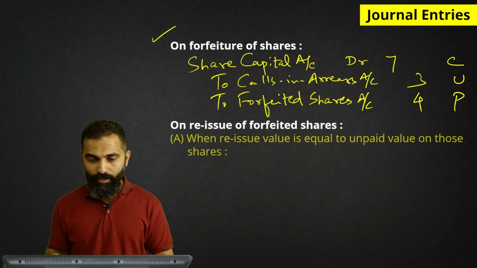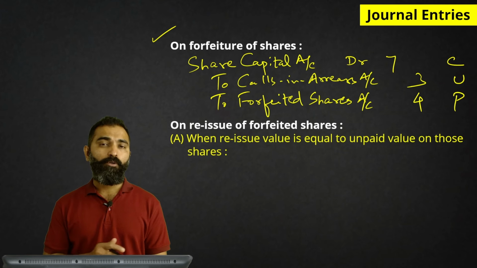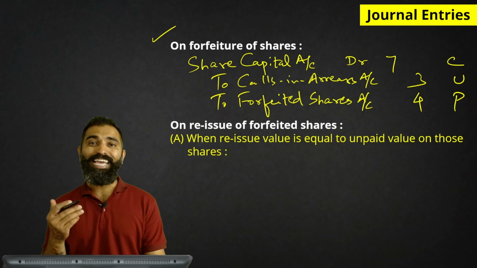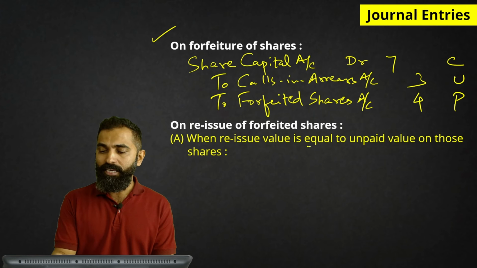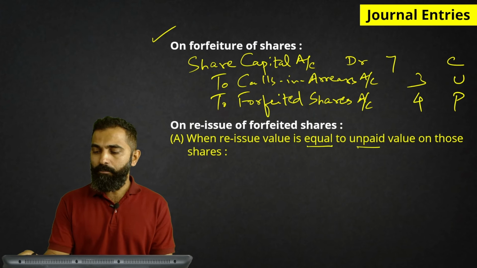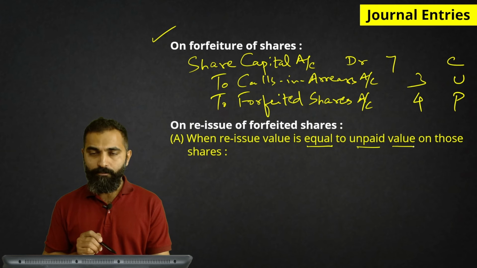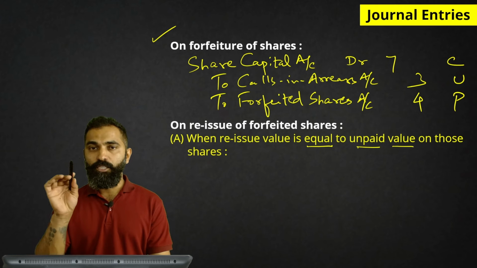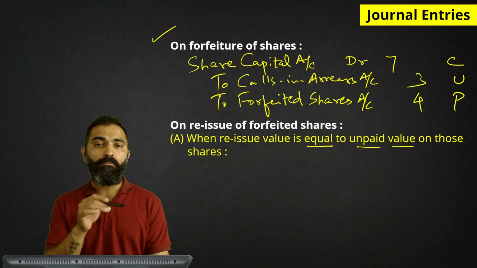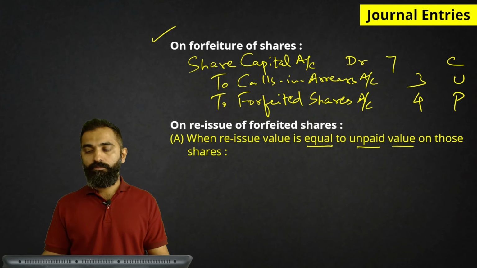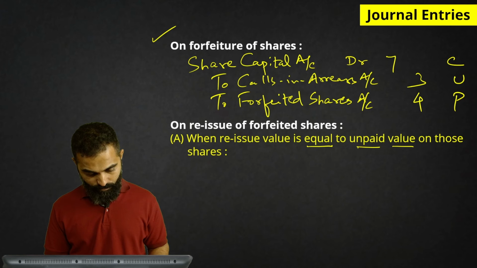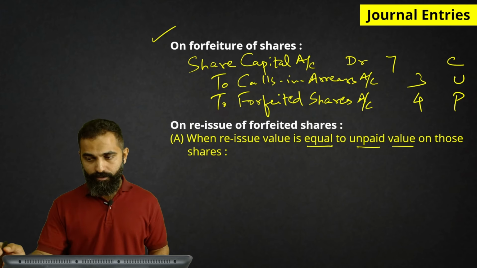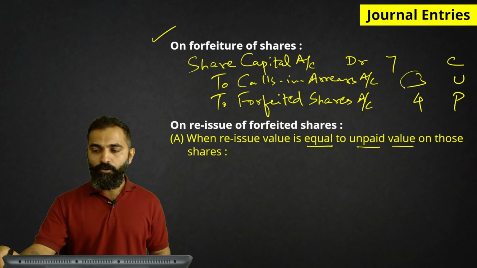And now we talk about reissue. As I told you, I am going to teach you 4 different cases. So the first, when the reissue value is equal to unpaid value on those shares. So when the shares were forfeited, what was the unpaid value? 3 rupees. Okay, the unpaid value is rupees 3.